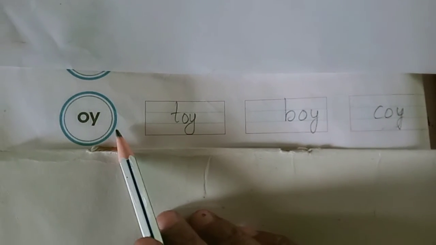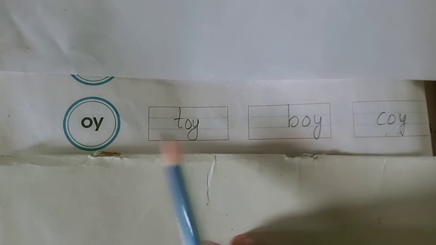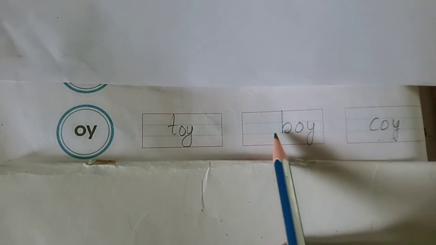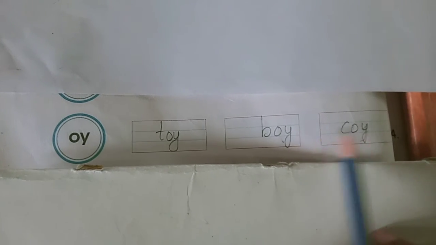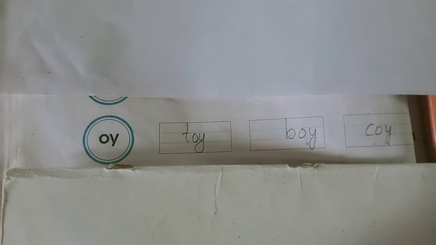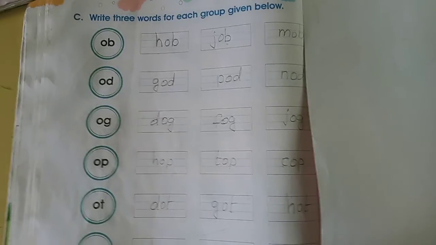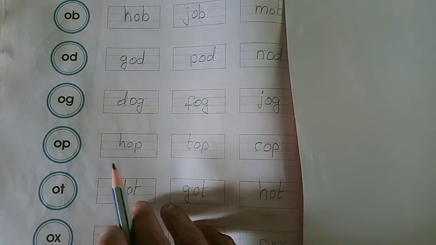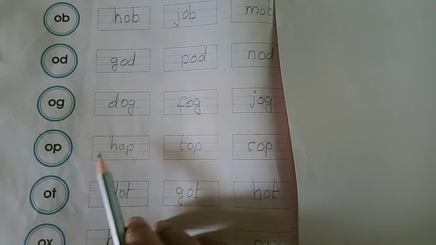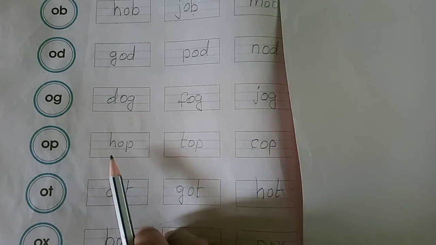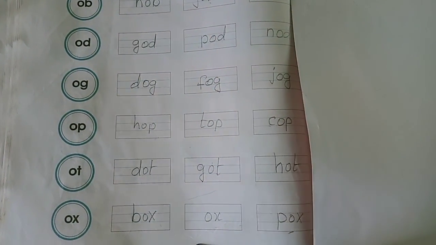Now OY, you have to add one more alphabet and you have to make a word. Like TOY, toy, BOY, boy, then COY, coy. Like this way you have to complete page number 46. Yes dear kids, I think you had understood how to write. According to the group you have to include one alphabet and you have to make a new word. Okay, like this way you have to complete the page.